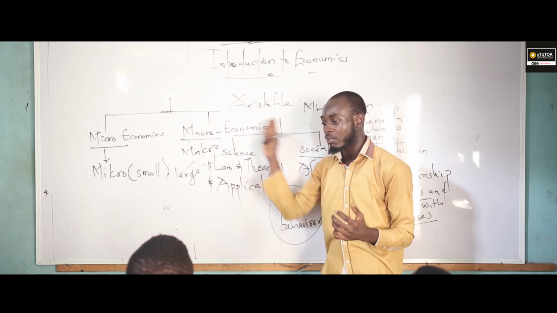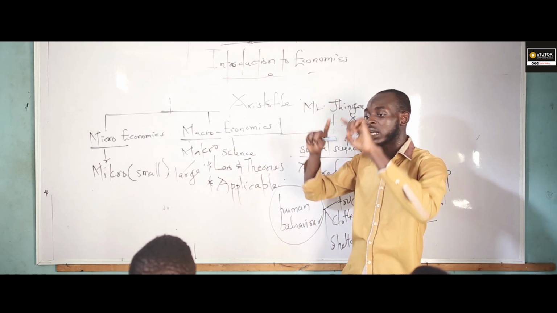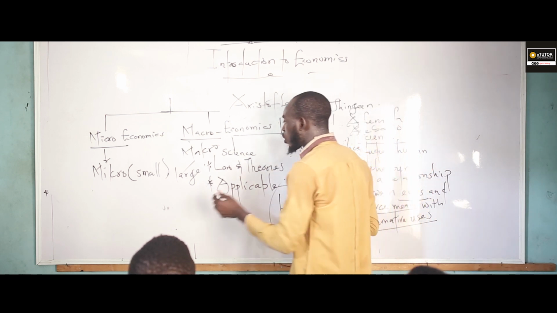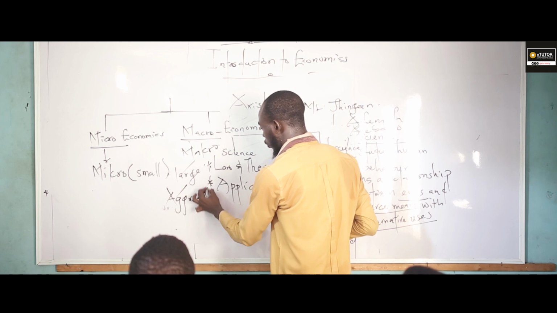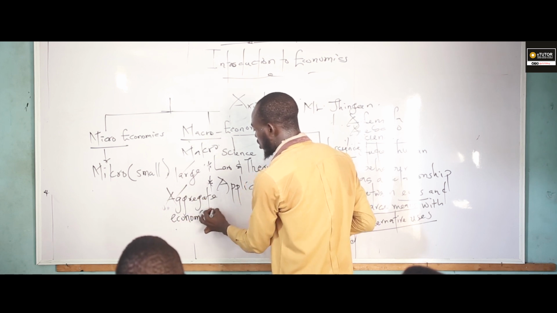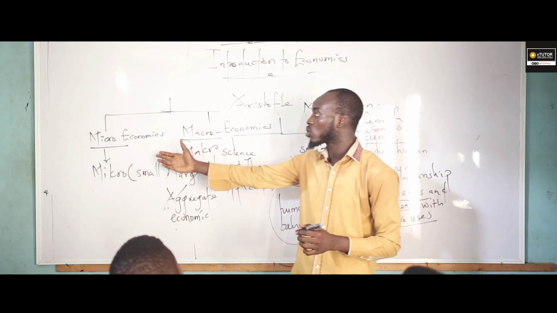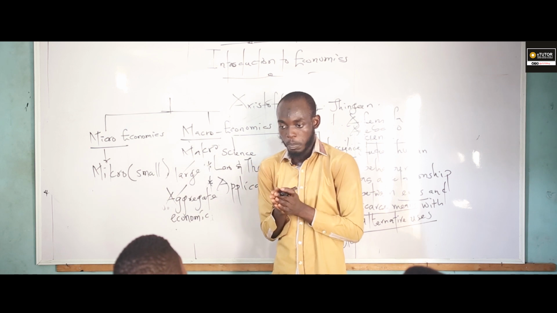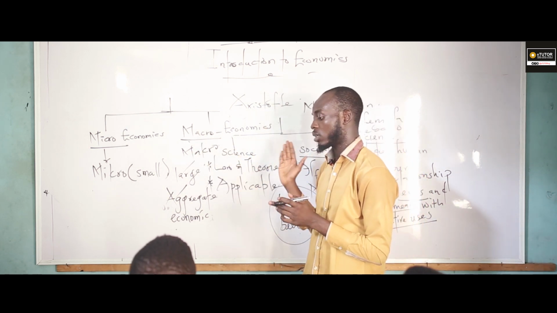From the dictionary, macro also means at large. So we can also call it the economics of the aggregate economy, which studies the society at large, while micro studies the society in small parts. Those are the divisions of economics.